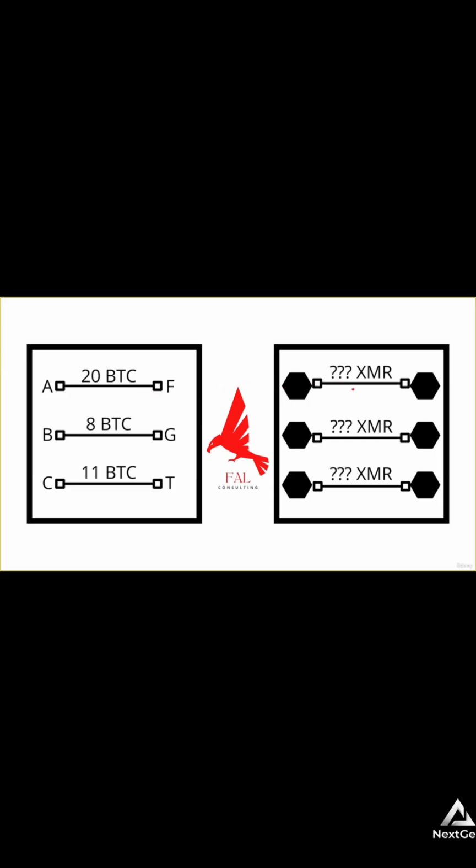Now, XMR essentially scrambles this information, where each address, sender, and receiver is masked along with the actual amounts of XMR sent. So each transaction is masked and scrambled and can't be tracked as typical, such as on a Bitcoin blockchain explorer.